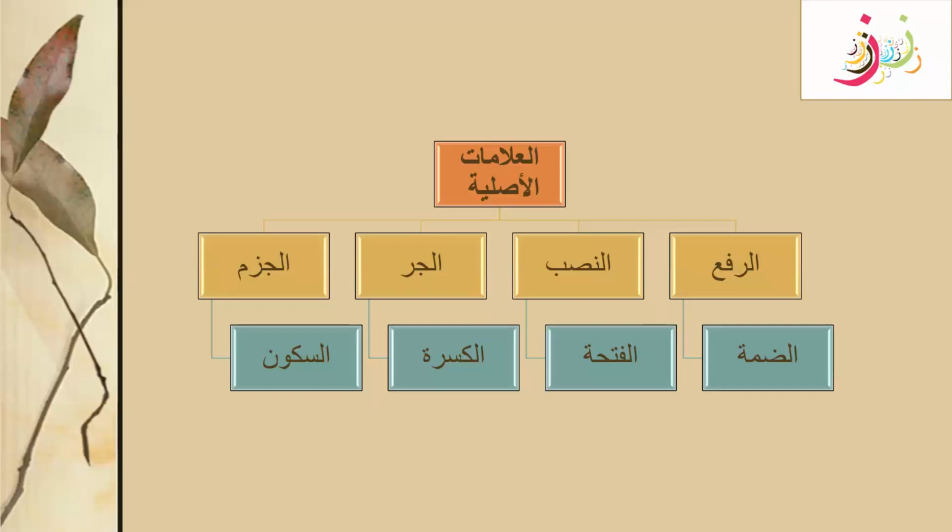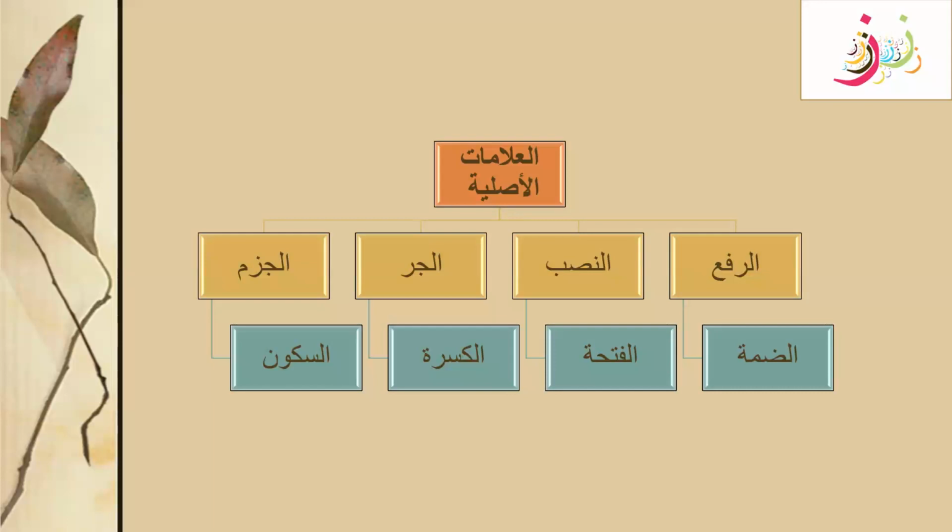So these are all the Alamat Asliya, or we can say these are the real signs of Rafa, Nasab, Jar, and Jazm. The real sign to recognize a Marfu state is a Dhamma. In this way, the real sign for Mansoob state is always a Fatha.